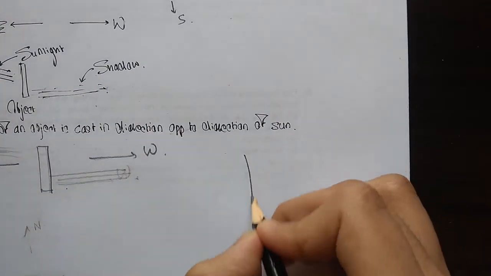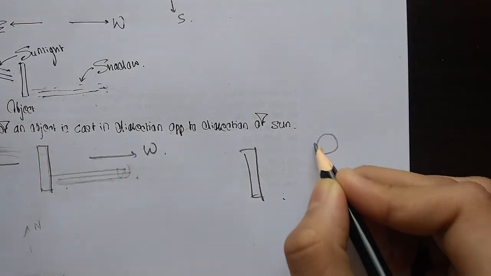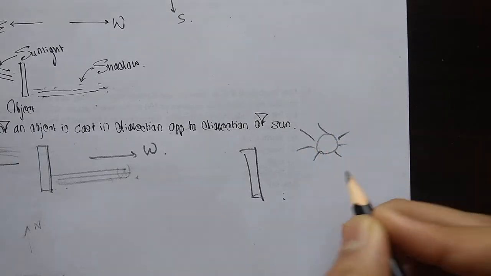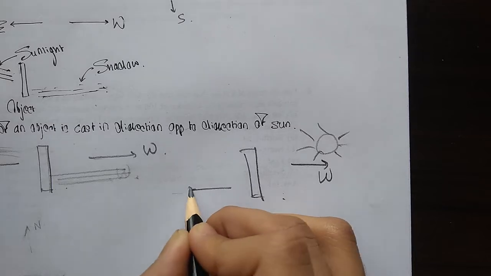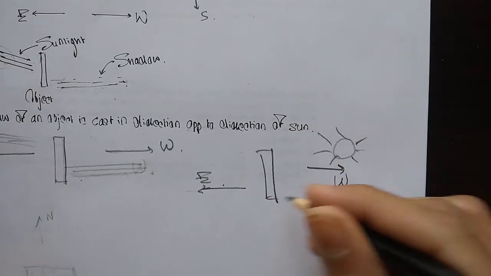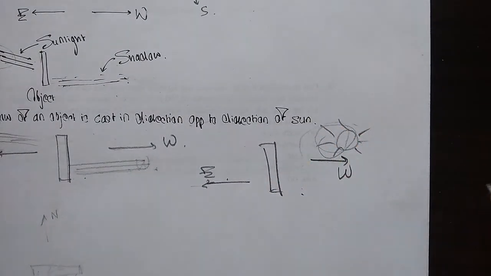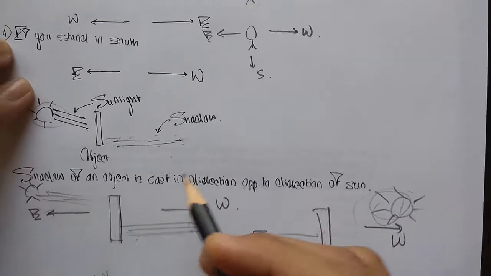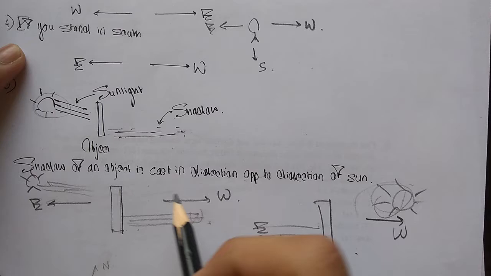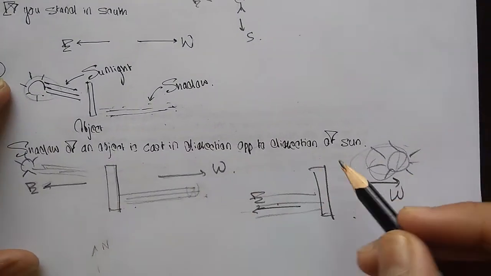Now another example. My sun is here in the west, so my shadow will form in the east. It's intuitive because if my sun is in this direction, then my shadow will form in the opposite direction. And that's what I have stated here. It's just complex terms, but it's more of an intuitive thing.